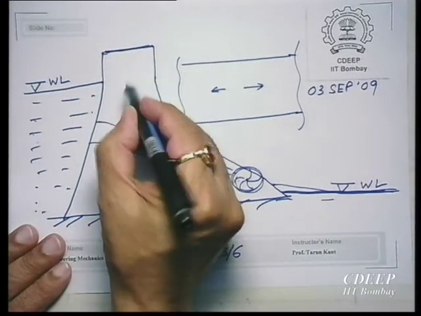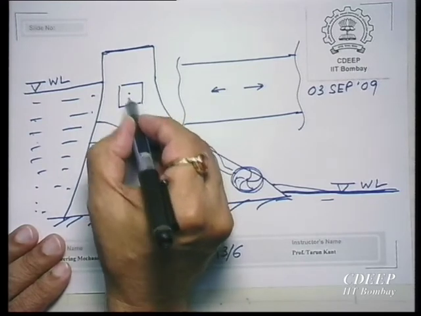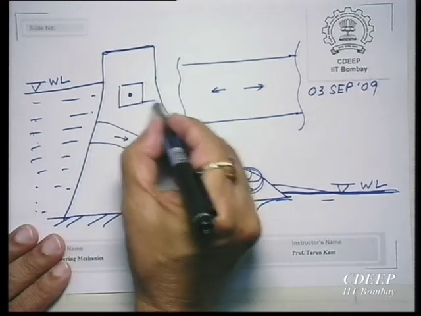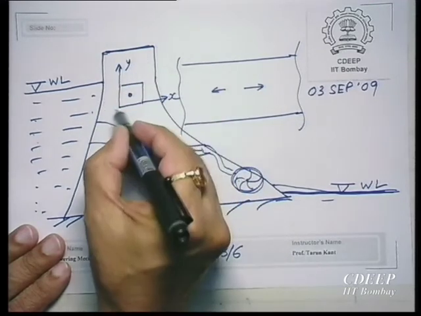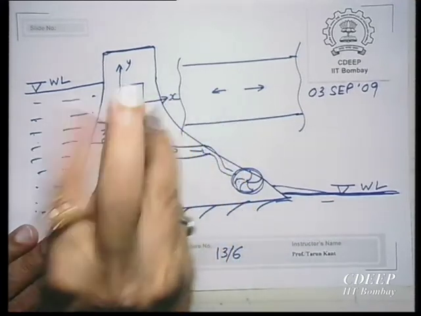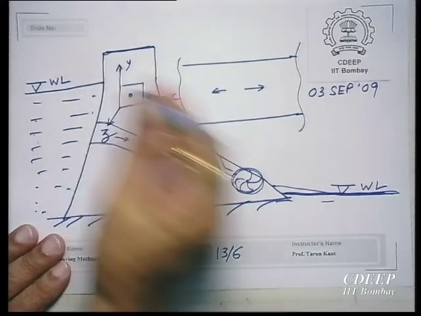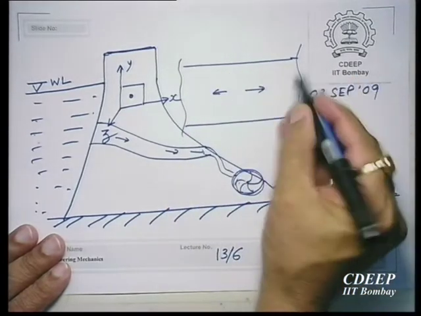So, let us take the coordinates: this is x, this is y, and z is perpendicular to this. So, this one is the z direction.